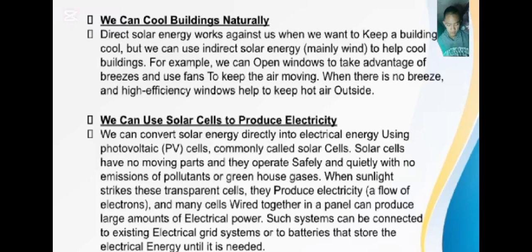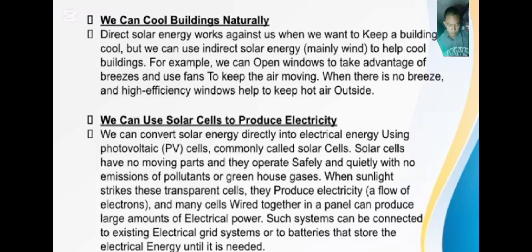Solar cells have no moving parts and they operate safely and quietly with no emissions of pollutants or greenhouse gases. When sunlight strikes these transparent cells, they produce electricity, a flow of electrons, and many cells wired together in a panel can produce a large amount of electrical power.